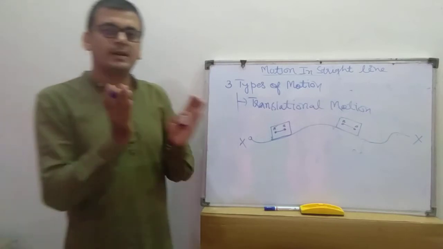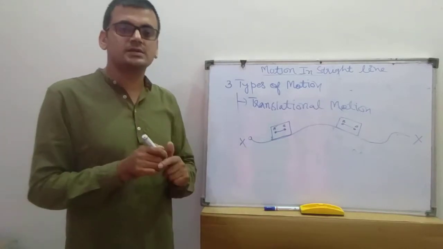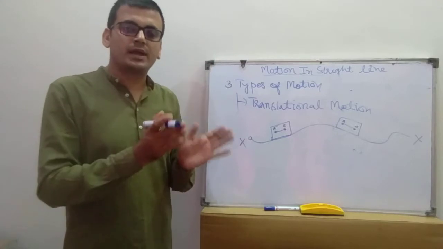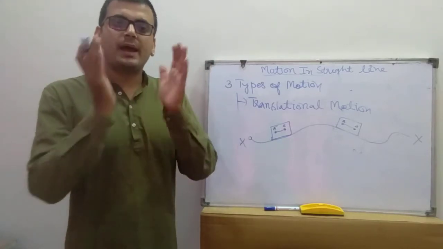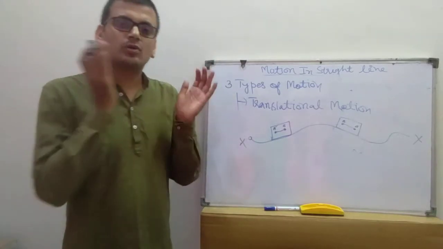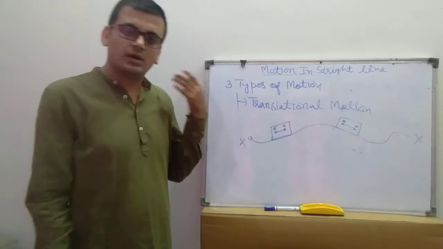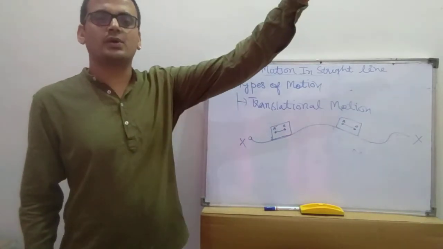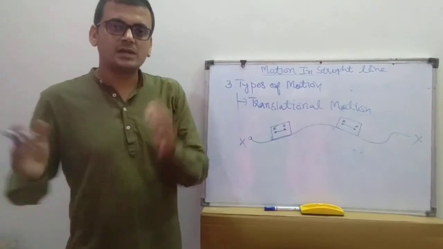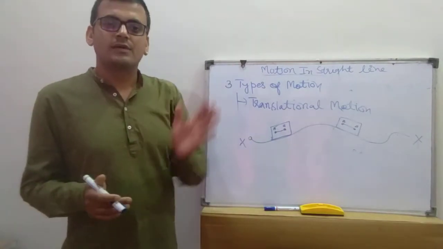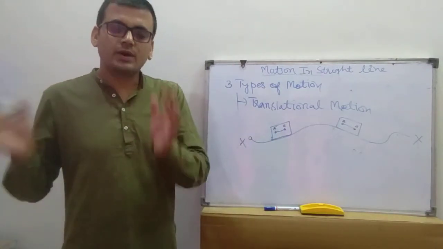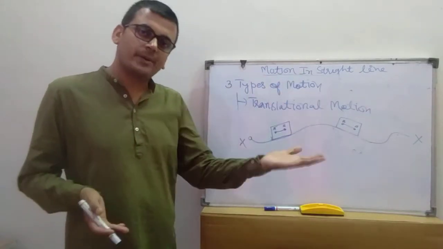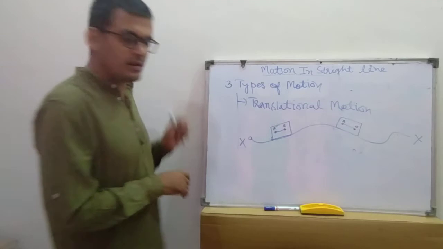The very simple definition of translational motion: if a line joining 2 points in a body remains parallel to itself throughout its motion, that is called translational motion. Examples: a man walking on the road, a bus running from one point to another, the motion of a car, the motion of a bus. These are all examples of translational motion.